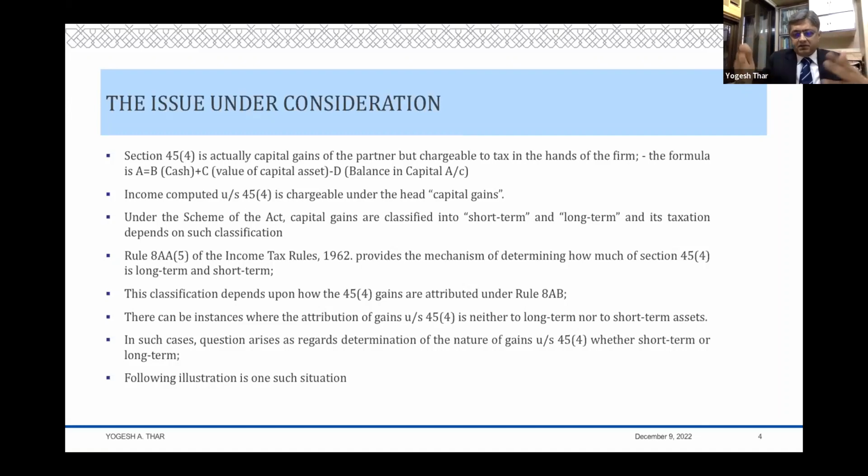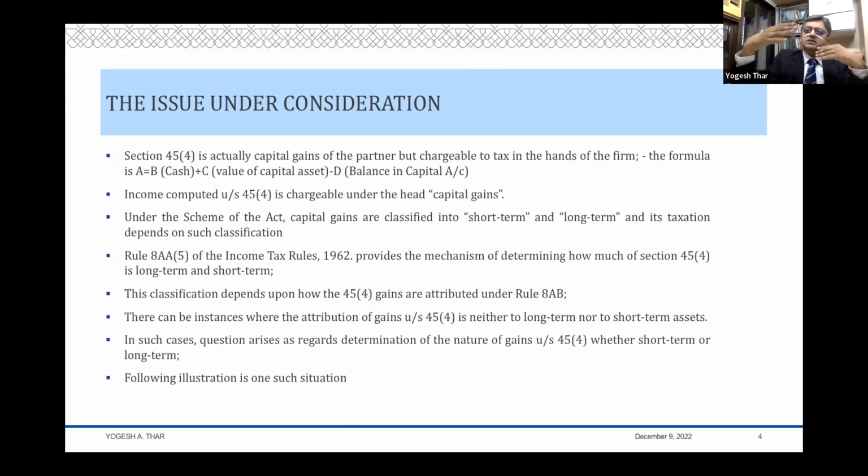They have a particular method of deriving how much of that gain is short-term and how much of that gain is long-term. And that is how they have enacted Rule 8AA5 and Rule 8AB. So Rule 8AA5 actually provides the mechanism of determining how much of that 45(4) gain is long-term and how much is short-term. And this classification depends upon how this 45(4) gain is attributed under Rule 8AB. Now, what is the meaning of attribution?